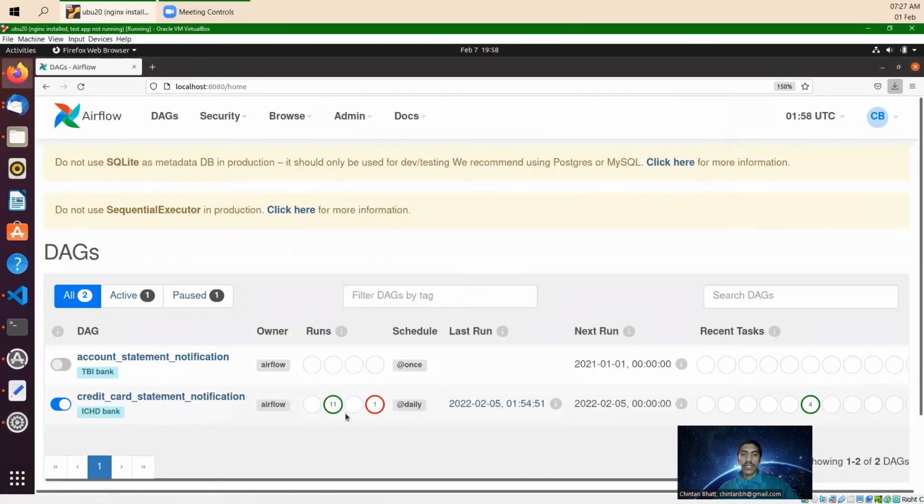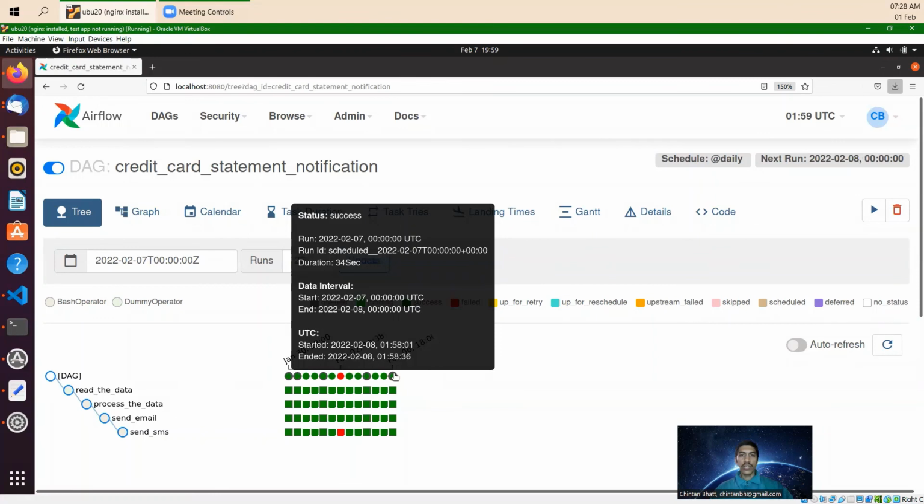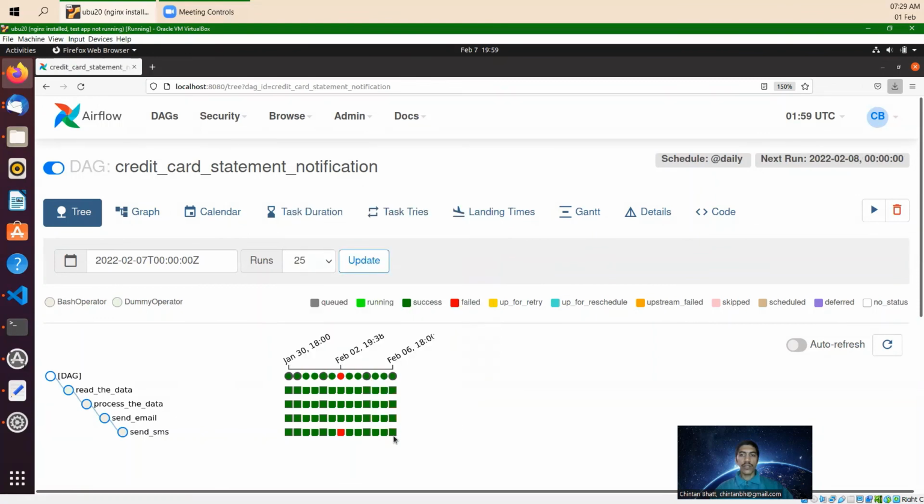And we will see the 11 and 1 times. It will auto start this workflow or DAG. So you can see that now this workflow has executed successfully 12 times. Recently it ran on this date. You can see that we have changed it and it ran successfully.